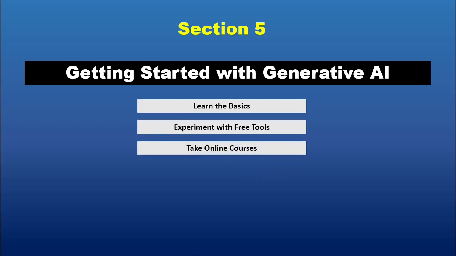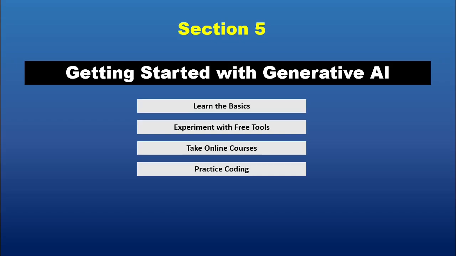3. Take online courses. Websites like Coursera, Udemy, and edX offer comprehensive courses on AI and machine learning. YouTube channels such as this one also provide excellent tutorials for beginners. 4. Practice coding. Learn how to use AI libraries like TensorFlow, Keras, or PyTorch.